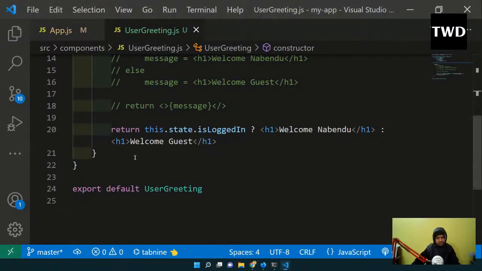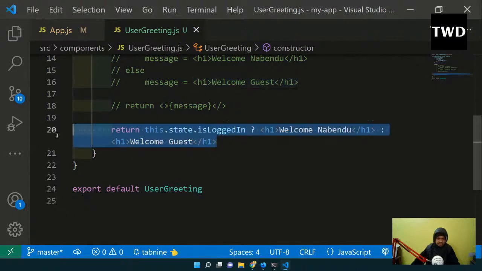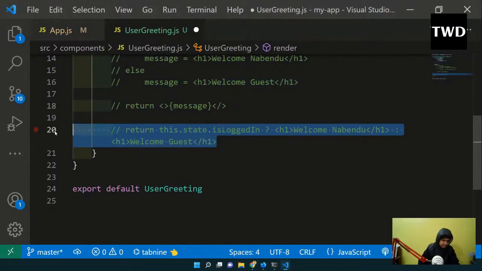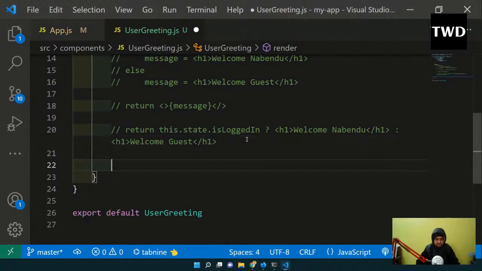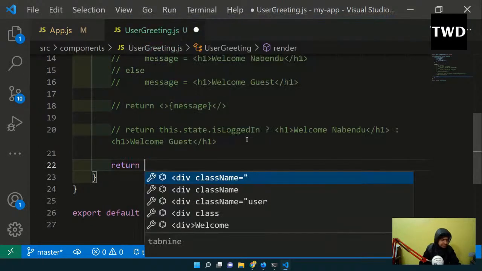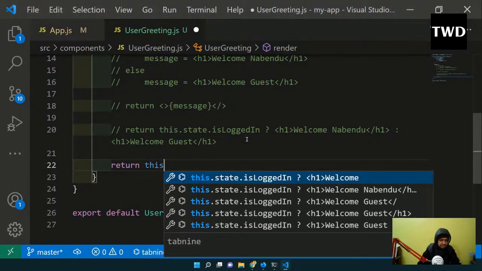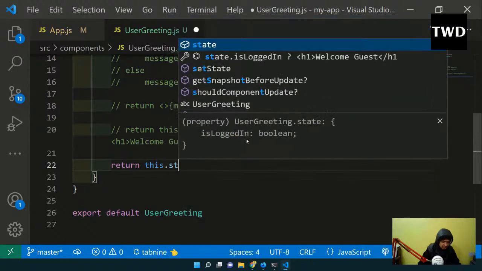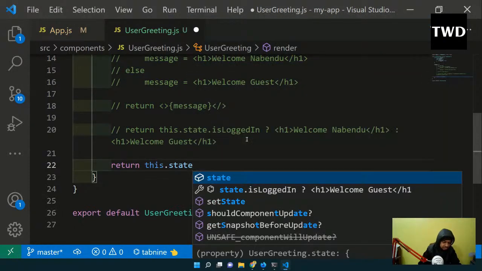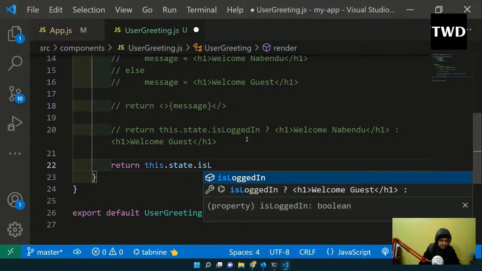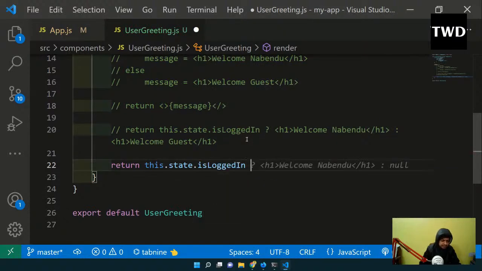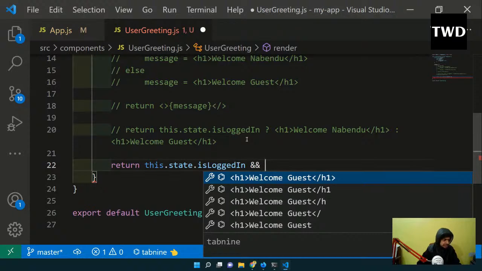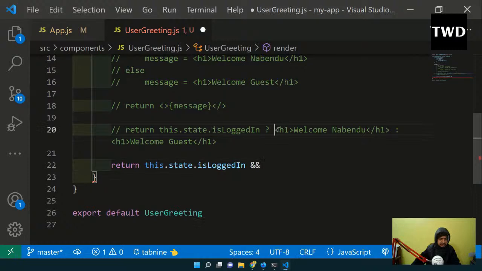And we have a fourth method. Actually, it's not a fourth method. Actually, let me comment it out. Actually, it's a different kind of thing. So we have something known as the and. Okay, so return this.state.isLoggedIn, and I'll have and, and we will have this welcome Nabendu only.